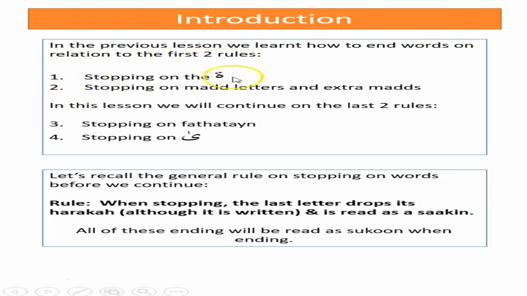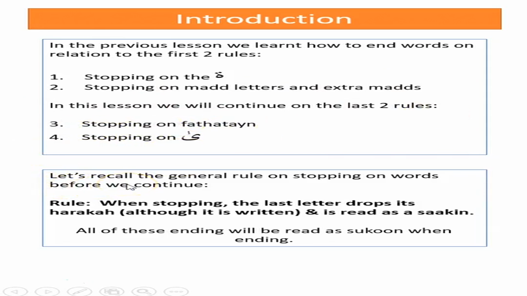So stopping on the ta, when stopping on the round ta, we turn it into ha. When stopping on med letters and extra meds, we drop the extra med and we only read the med letters if there's no hamza at the end. Okay. In this lesson, we will continue the last two rules. So stopping on fathatain or stopping on the alif maqsura.